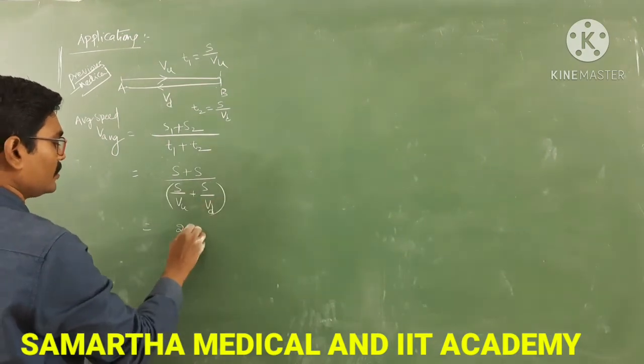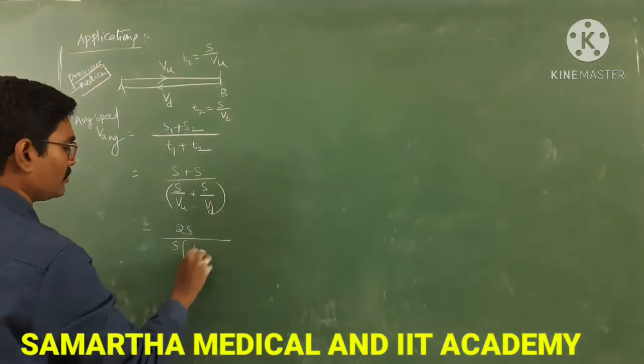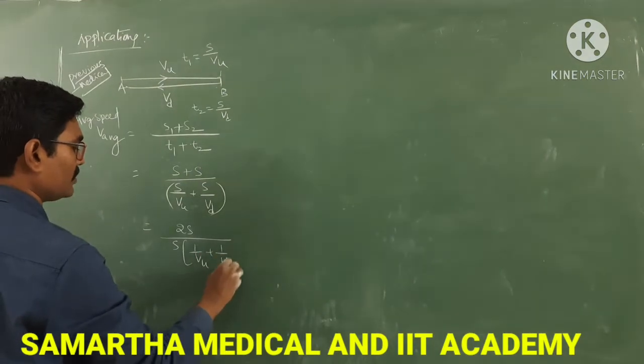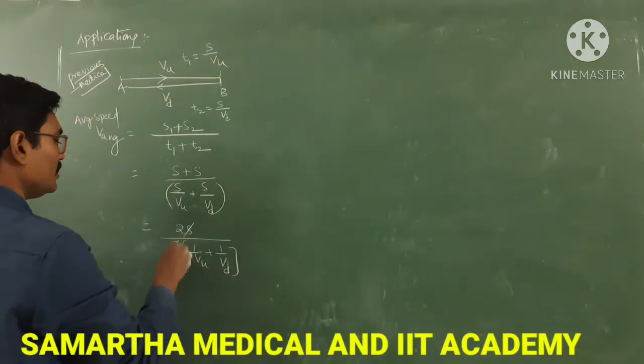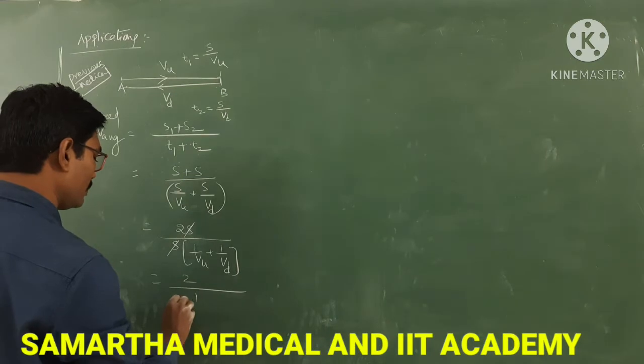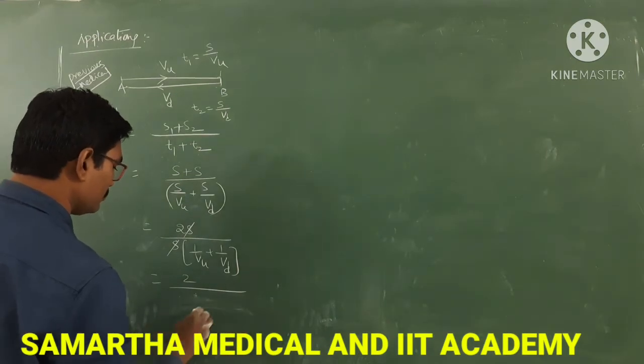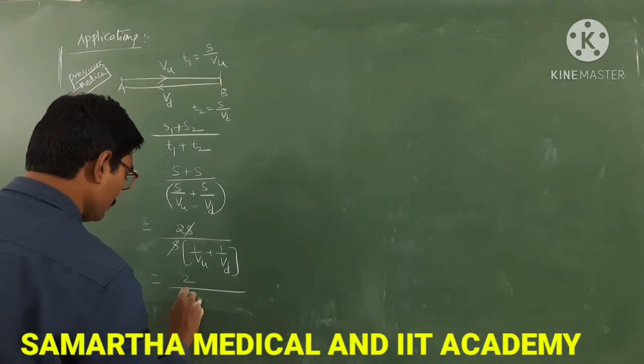You can take S common: 2S by S times 1 by Vu plus 1 by Vd. Let's cancel S, so we get 2 by 1 by Vu plus 1 by Vd.